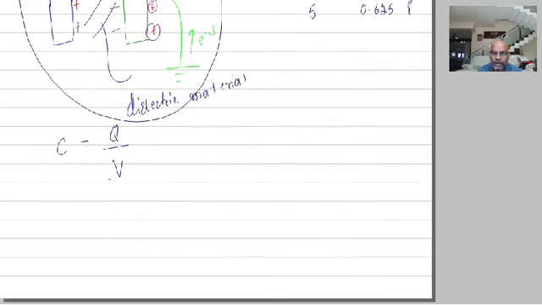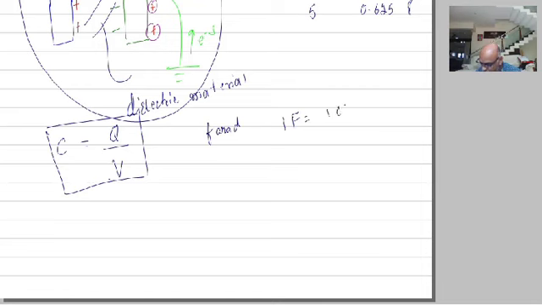C is equal to Q divided by V, and Q is the magnitude of charge on any one plate of the capacitor, on any one conductor of the capacitor, and V is the potential difference between the 2 plates, 2 conductors A and B. This is C is equal to Q divided by V. And farad, please remember, farad is the SI unit of capacitance of the capacitor or capacitance of the conductor. 1 farad is equal to 1 coulomb per volt.